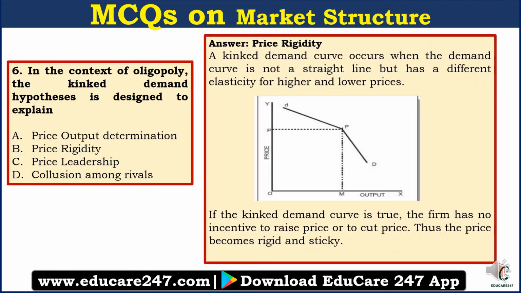See, a kinked demand curve occurs when the demand curve is not a straight line but has different elasticity for higher and lower prices. As you can see in this figure, the demand curve is not straight, right? There is a kink right out here. This kink is because the elasticity above this price is higher and the elasticity below this price is lower. So what happens is, if an oligopolist increases his price, then the quantity demanded will reduce to a greater extent because the demand above is elastic, right?